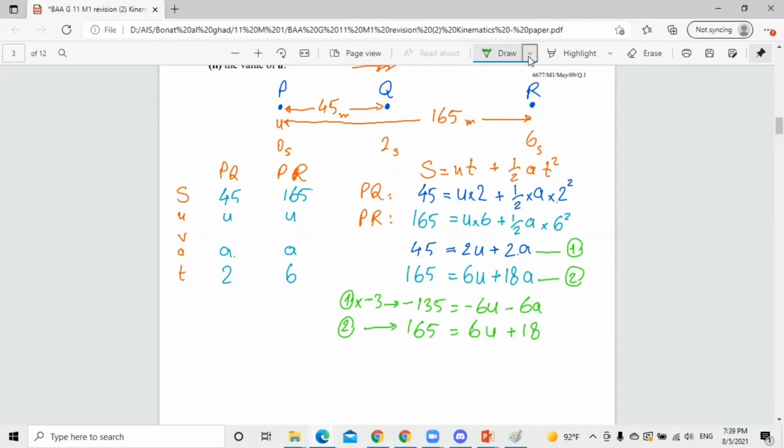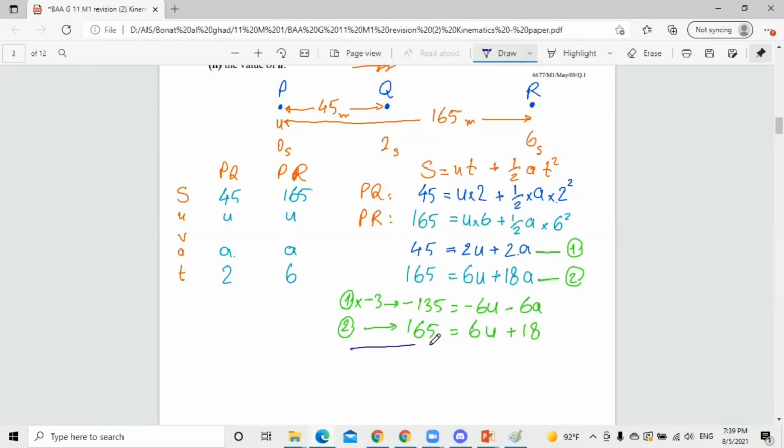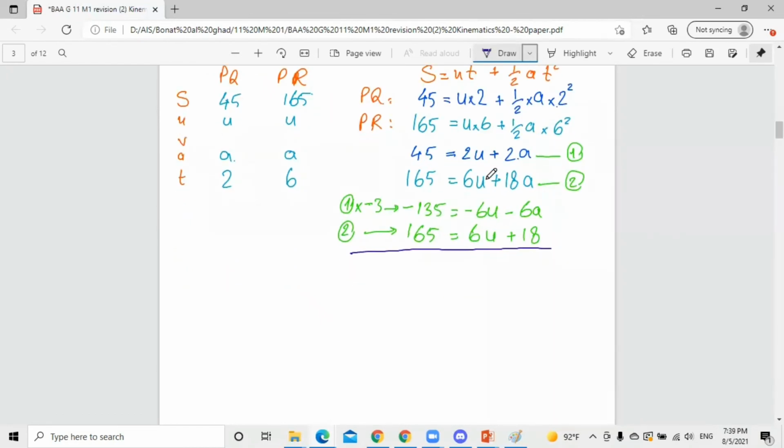Then I will add both equations. If I add both equations, I will get only one value. Why did I do this? To remove the value of U. I made the 2 the same as 6, and I made it negative. So when I add both equations, I cancel the value of U in both equations, and what's left is A. Okay, I forgot to write A, it is 18A that remains.